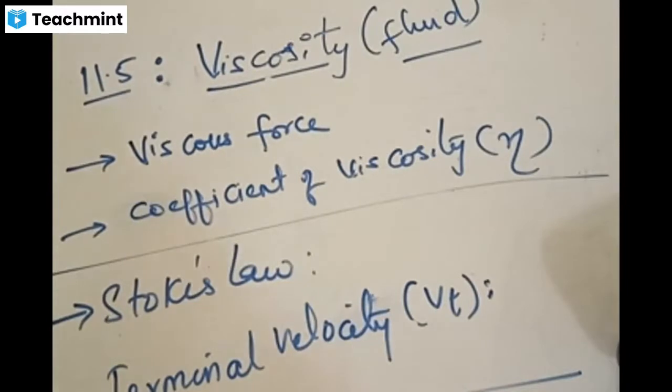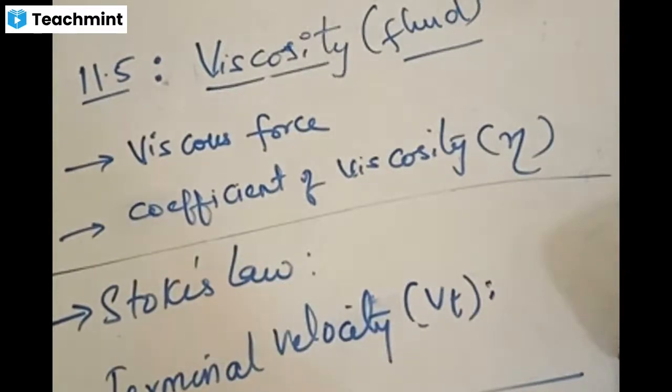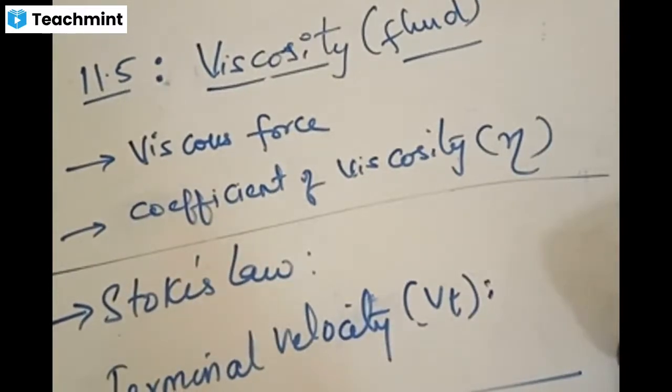Viscous force is the opposition offered to the fluid's free flow due to the walls or due to the other surface where it is moving. From that it is going to get some kind of opposition. That kind of opposing force acting on this fluid is called viscous force. Is the basic concept clear? Viscosity is the concept, and the force that it gets because of this viscosity is called viscous force.